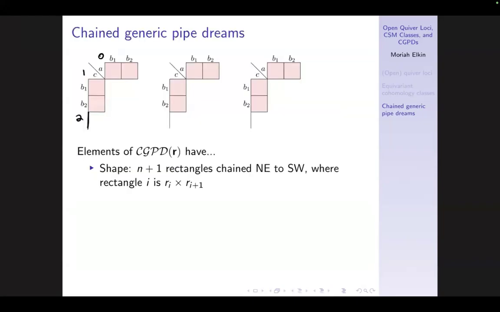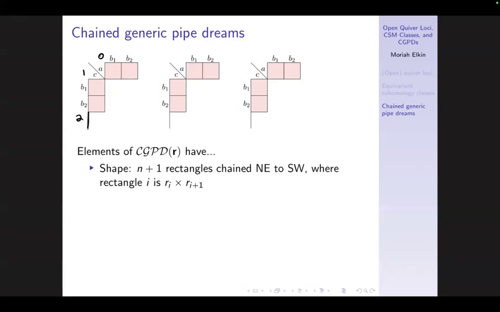Okay, so we can use these to index our chain generic pipe dreams that are going to allow us to compute these Chern-Schwartz-MacPherson classes. So what are these things? They're certain variants of pipe dreams. They're not square anymore. So the shape of these things is going to be n+1 rectangles chained from the northeast to the southwest, where the dimensions of the rectangles come from the dimensions of the vector spaces, which are r_i.